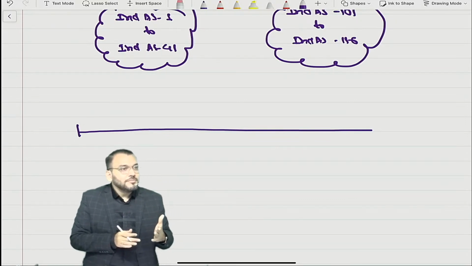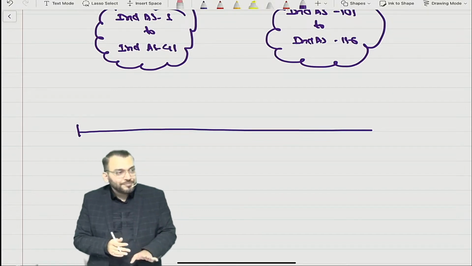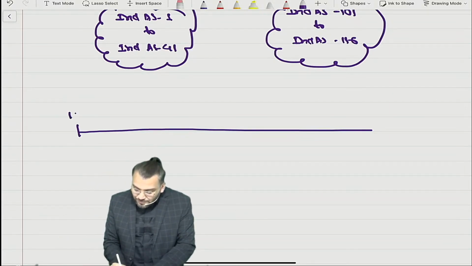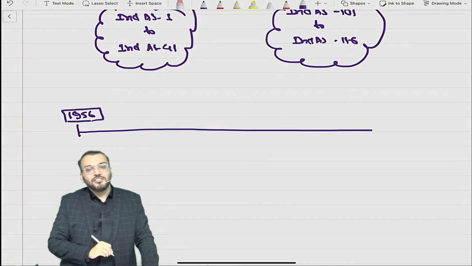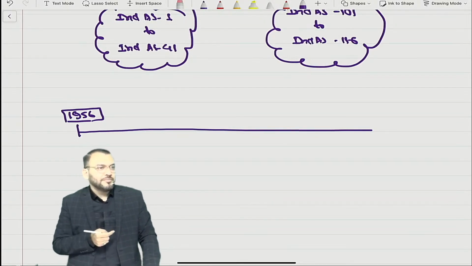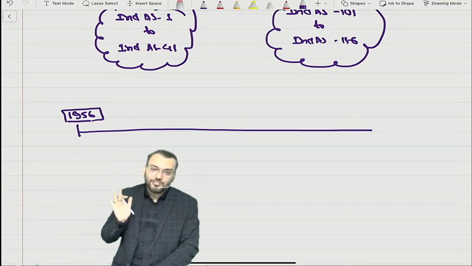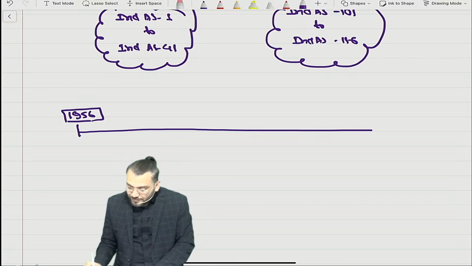Initially, ICAI. Means 1956 was the year when the Companies Act was initially drafted. So Companies Act 1956. Understood? Correct?